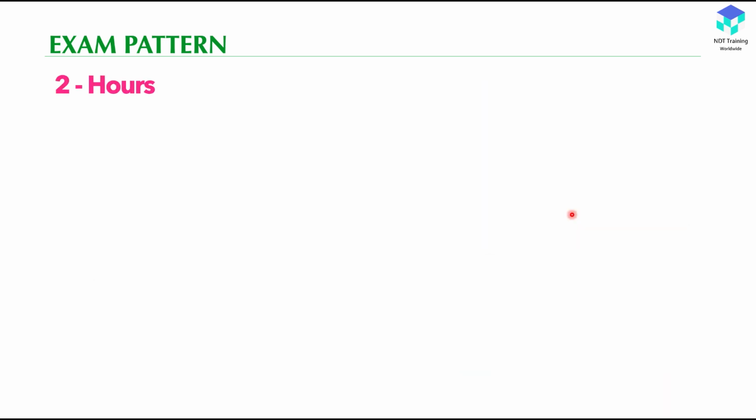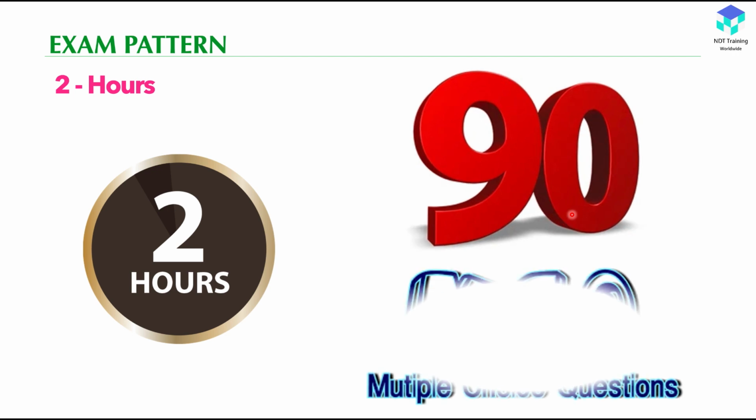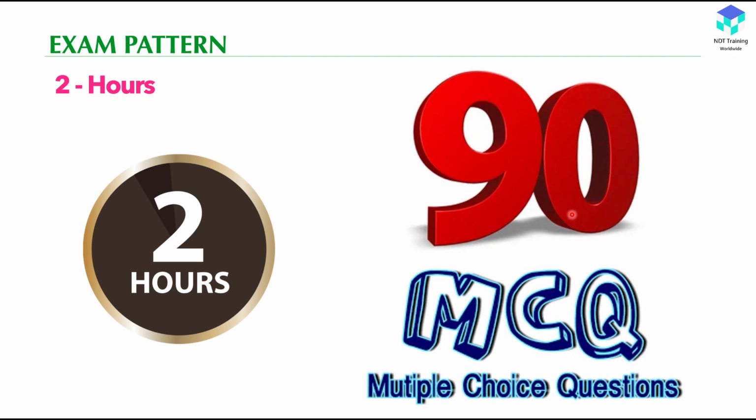Then another pattern is a 2 hours pattern. So a 2 hours examination has 90 questions, because the time is less, the number of questions is less. Okay, 90 questions, and these 90 questions are also multiple choice questions. Why do they keep one as a 4 hours exam and one as a 90 questions, 2 hours examination?